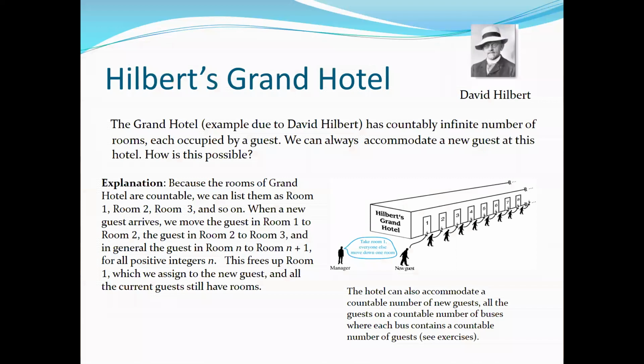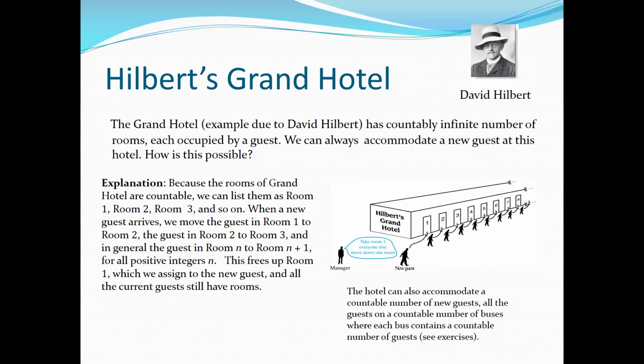Right. So this is an amazing paradox about Hilbert's Grand Hotel. Here you can see there is an infinite number of rooms, and an infinite number of residents and guests, but they are countably infinite. If they are countably infinite, we can always accommodate them in some way.